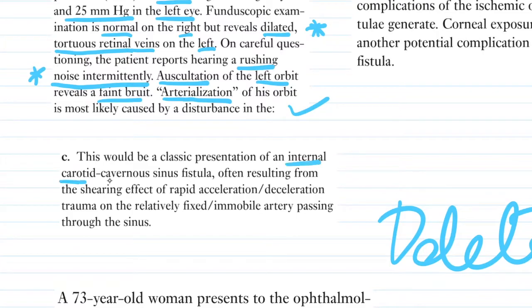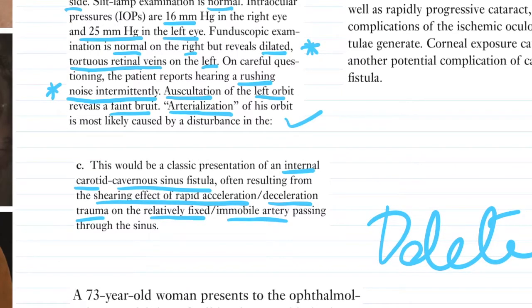This would be a classical presentation for an internal carotid-cavernous fistula, often resulting from the shearing effect of a rapid acceleration or deceleration trauma on the relatively fixed, immobile artery passing through the sinus. So for the arterialization of his orbit, the reason could be there's a fistula between the cavernous sinus and the carotid artery.